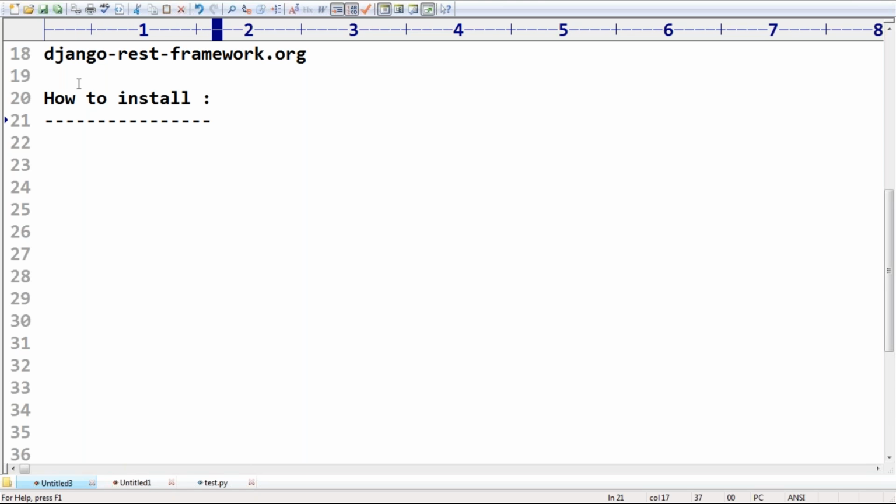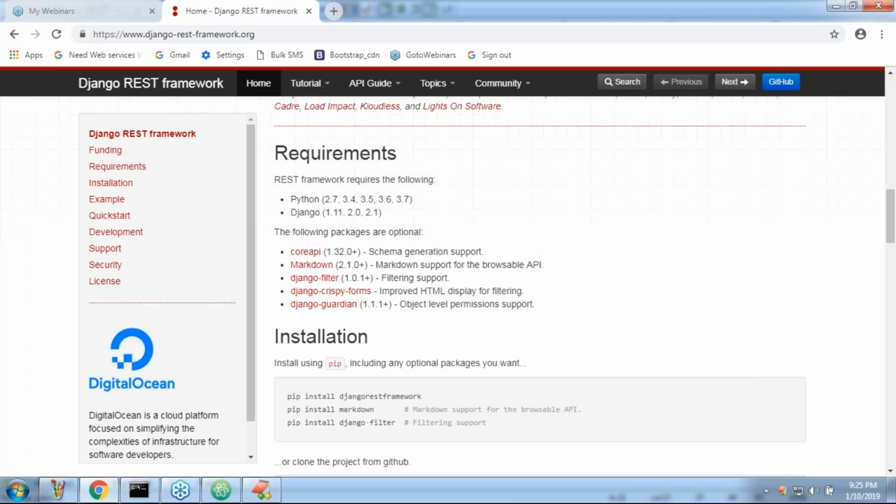So first thing, if you want to install, first observe the requirements. REST framework requires the following things, sir. Python 2.7, 3.4, 3.5, 3.6, 3.7. Most of the time we are using either 3.6 or 3.7 Python version, no problem at all. Next, Django 1.7, 2.0, 2.1. We are using 1.11 currently, sir, up to 2.2. Happily you can depend on 1.11 only.